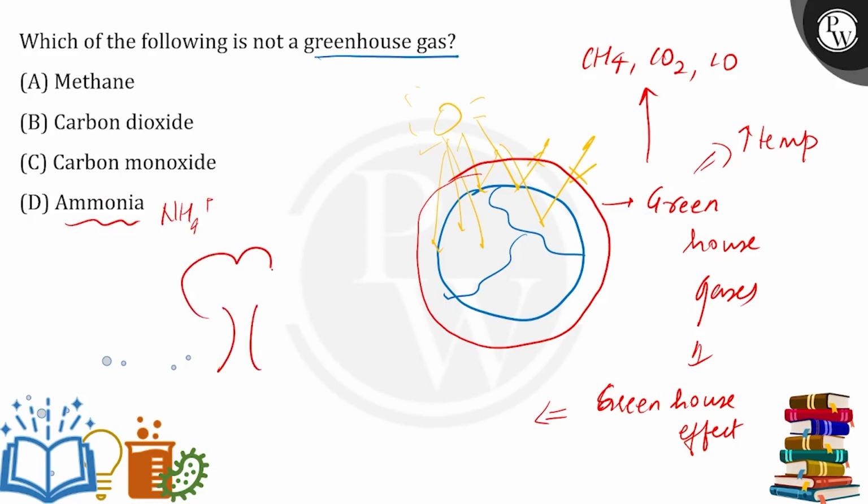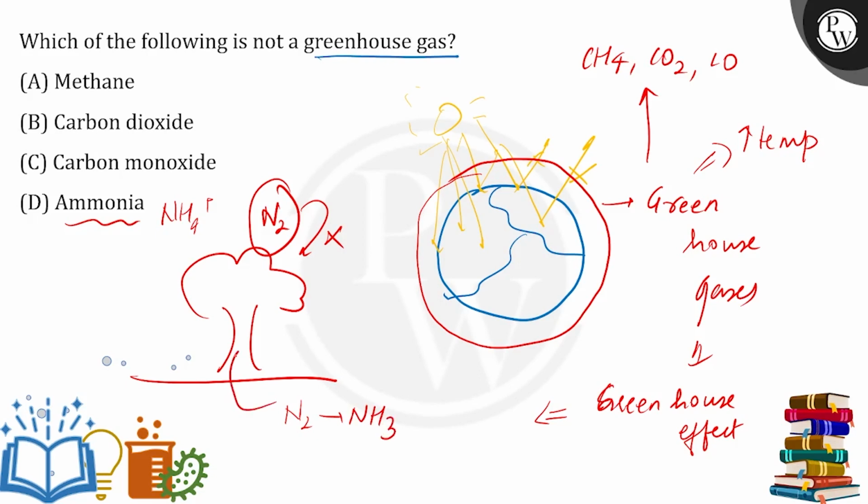So you know that plants cannot take up nitrogen which is present in the atmosphere directly. So they convert this nitrogen into ammonia to be taken up by the plants as a nutrient for their growth and development. Okay. So of course it's not a greenhouse gas, and hence it makes up the correct answer.